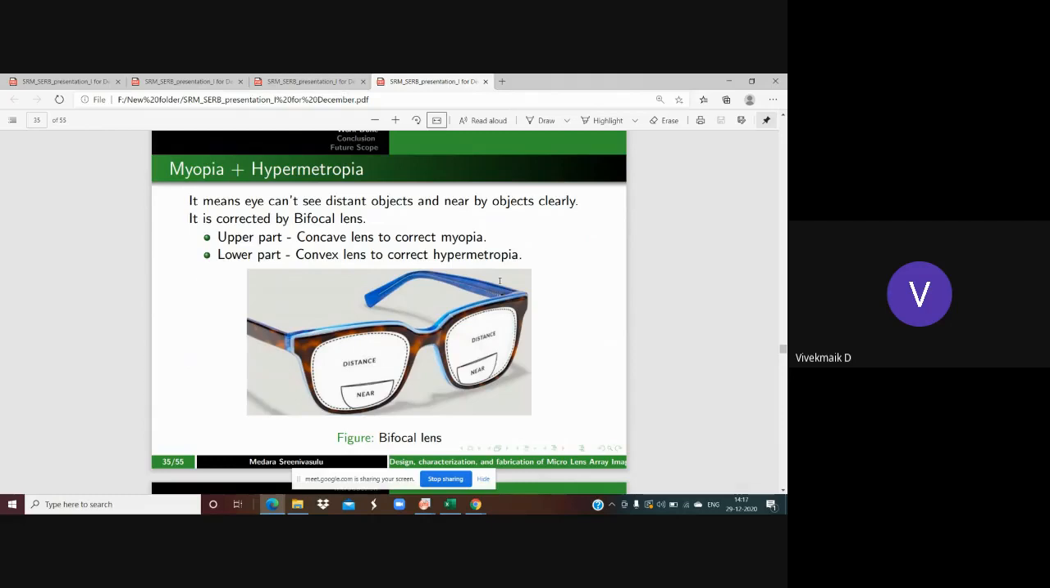That means the upper part will have the concave lens to correct the myopia, and the lower part will have the convex lens to correct the hypermetropia. The upper part is for the myopic eye correction, and the lower part is for the hypermetropic correction. If a person has myopic and hypermetropic effect, that person will see distant objects through the upper part of the lens, and for reading the paper, he will look downwards. You can see that there is a thin line in between the change of power.